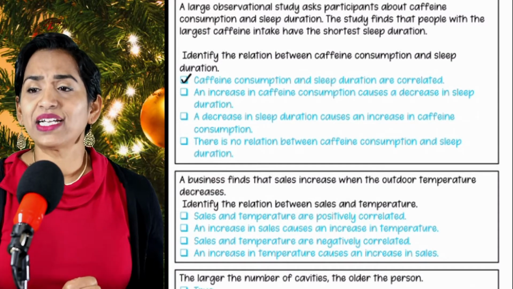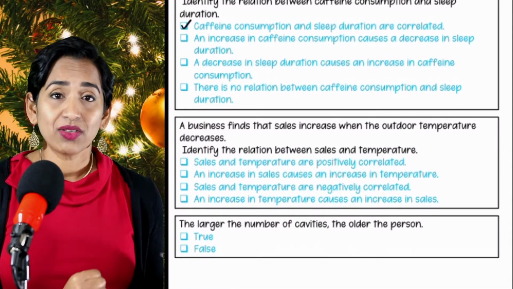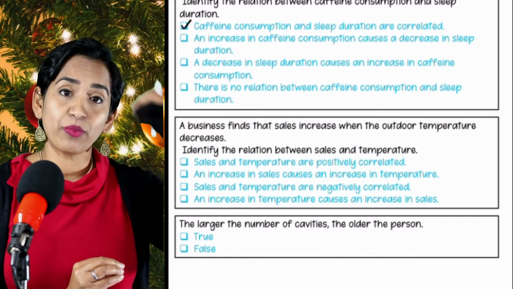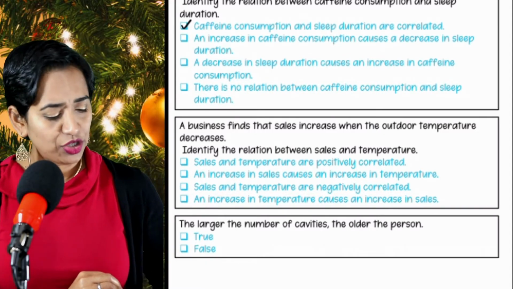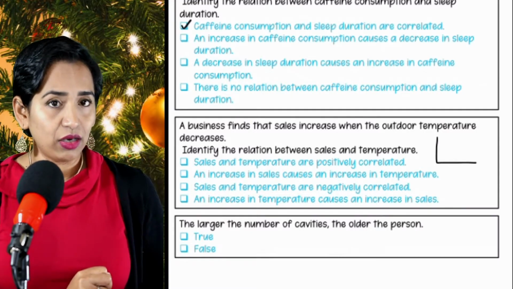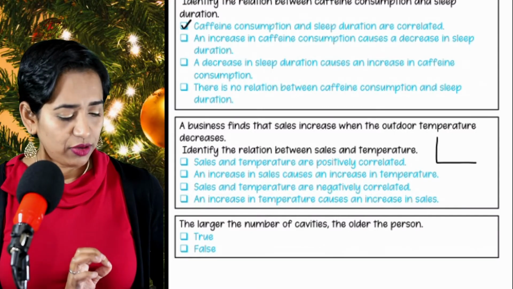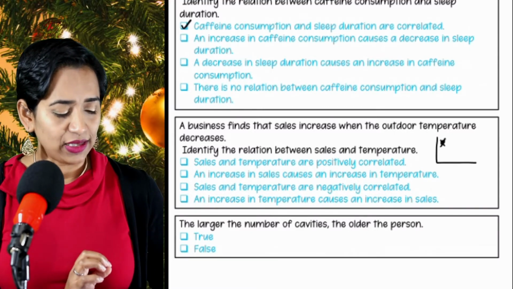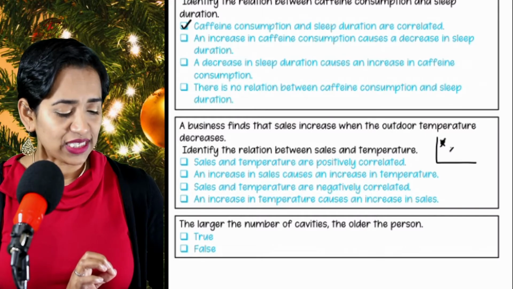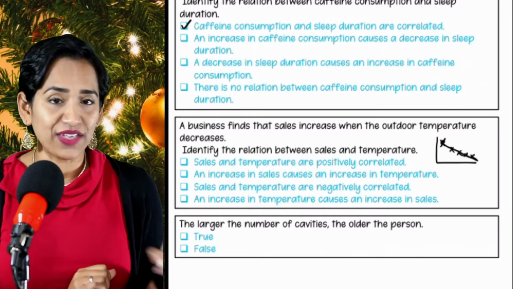The business finds that the sales increase when the outdoor temperature decreases. So the sales increase when the temperature decreases. Let me go ahead and show that to you in a graph. When it's low temperature, there are more sales. As the temperature increases, the sales are decreasing. So if you see that, it's a negative slope.